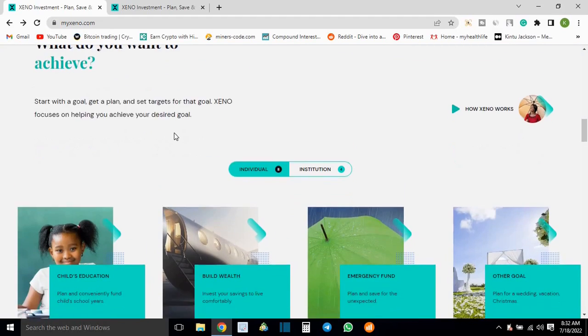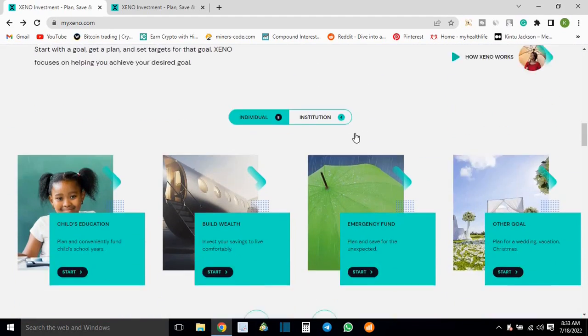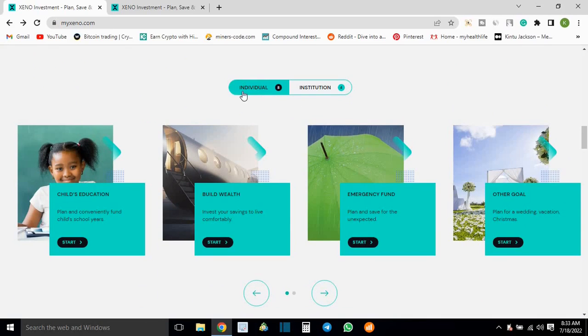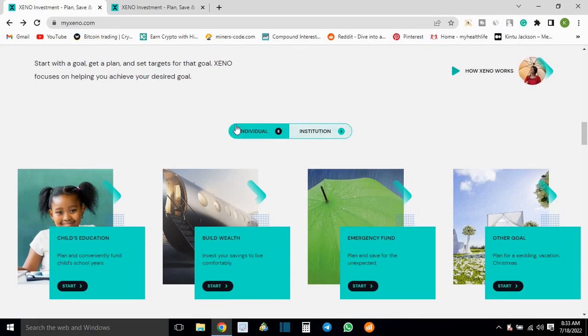So what do you want to achieve? They have these questions, and the investment is into 2, right? You can invest as an individual, or you can invest as an institution. As an institution basically means more than one person, right? So you can invest as a bank, as an institution, as a circle, right? That way. And they have different goals within these